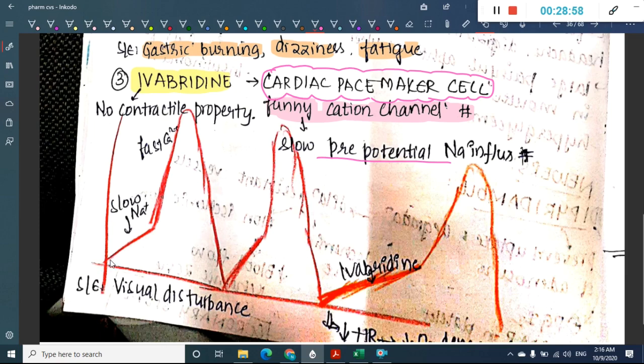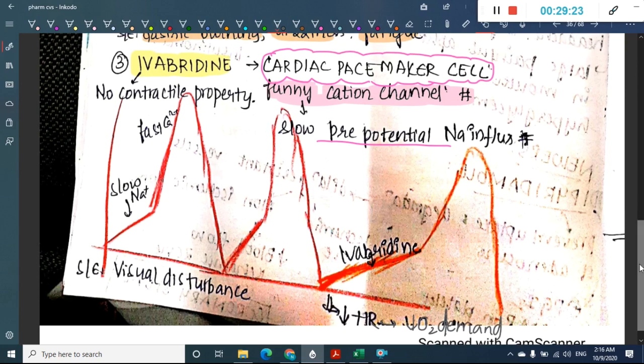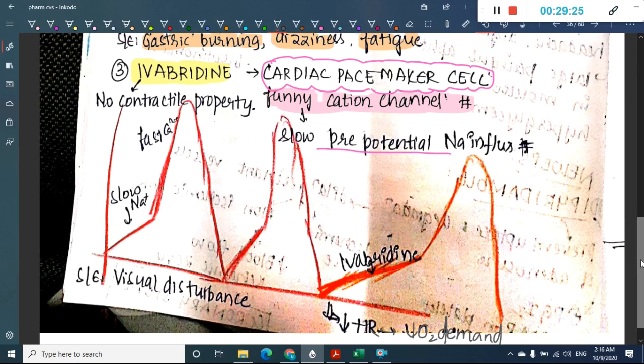So if you see, this is the normal slope. If you give ivabradine, this slope has decreased. Once this slope has decreased, the heart rate is also decreased. Because of decreased heart rate, there is decreased oxygen demand in the body, and thus you can use ivabradine in angina to decrease the workload.